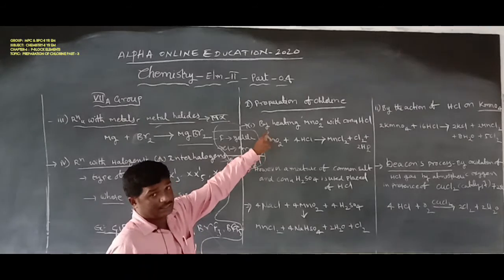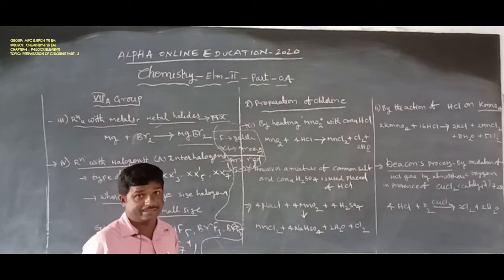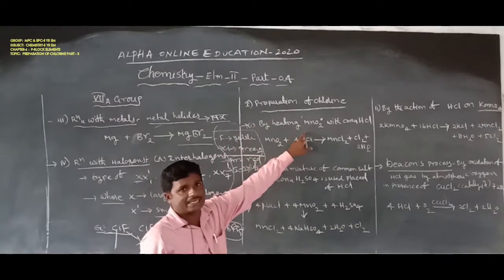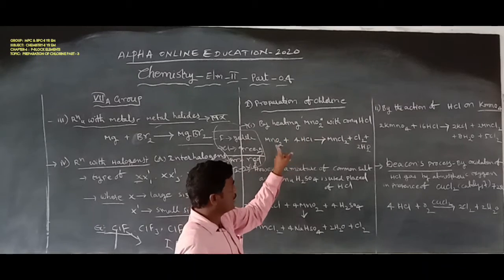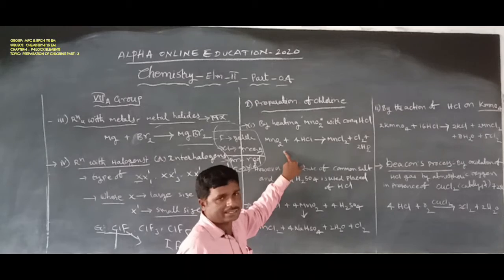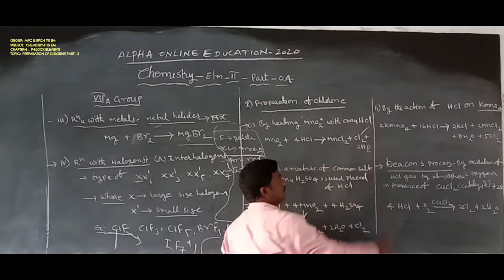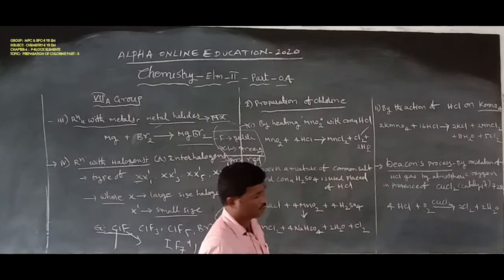Scheele prepared it by the action of HCl with manganese dioxide. That is the first preparation. By heating manganese dioxide, with the formula MnO2, with concentrated hydrochloric acid, chlorine is formed. That is Cl2. Next, MnCl2. Next, 2H2O.